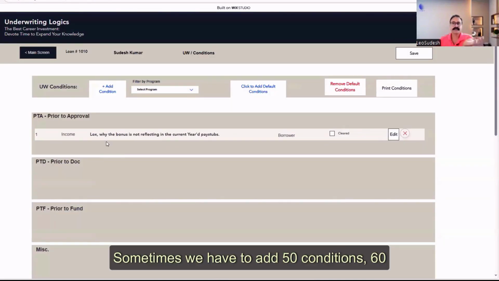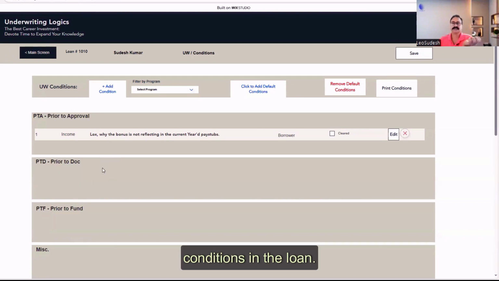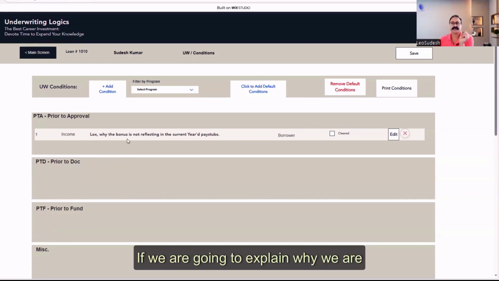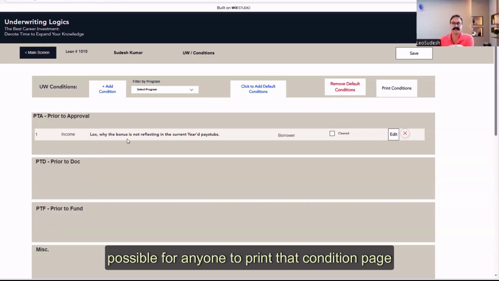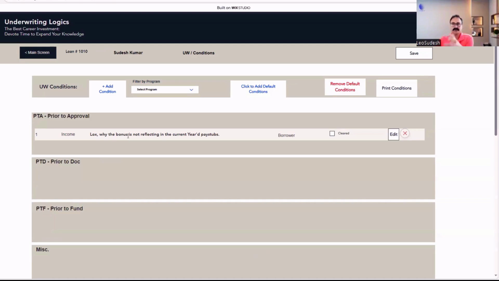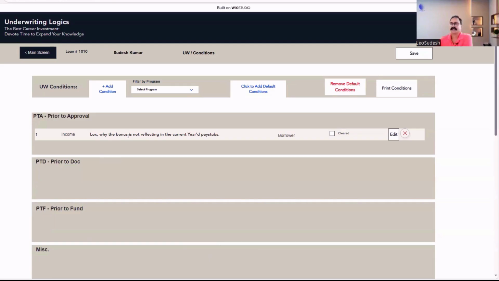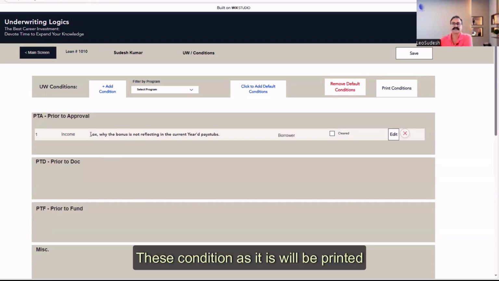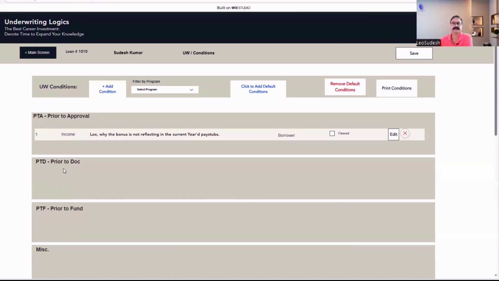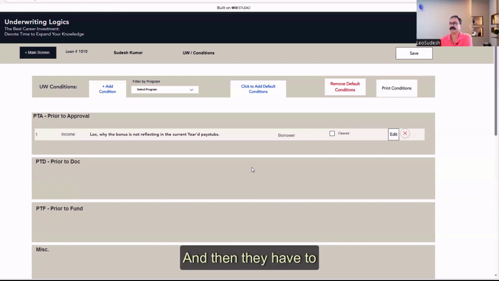Sometimes we have to add 50 conditions, 60 conditions in the loan. If we are going to explain why we are asking for each document, then it won't be possible for anyone to print that condition page or go through 50 of them, it would be like a book to read. And these conditions as they are will be printed and, if related to the borrower, sent to the borrower. Or if I am adding this condition for the processor, the processing team will get the notification that a condition was added for them, and then they have to review and clear it.